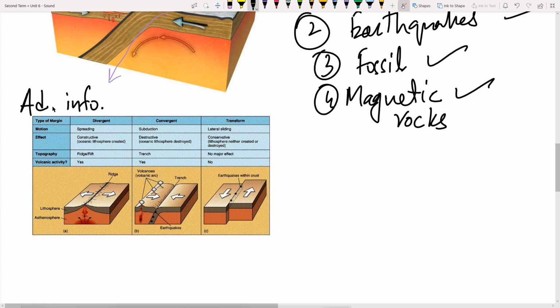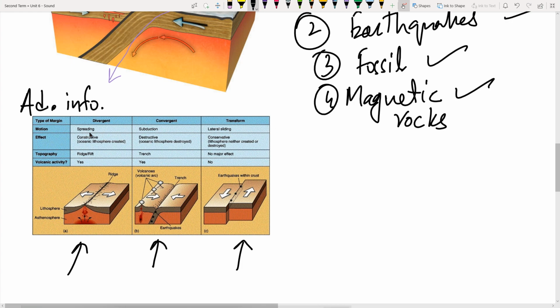Now again, this is additional information for you people, that what type of interactions are there between the tectonic plates, right? So there are three types of collisions, which are divergent, convergent, and transform, right? These are the least destructive ones, because when they rub on linear sides, they do not create much of a difference. Then we have trench formations, and then we have ridge formations, or we can say mountains formation, right? So you can go through this context which is there.